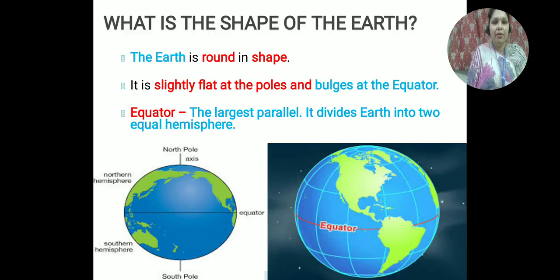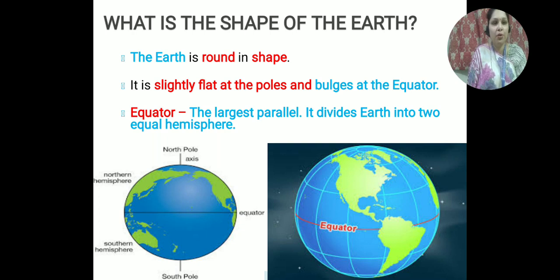Now, tell me, what is the shape of the Earth? Yes, the shape of the earth is round. The earth is round in shape and it is slightly flat at the poles and bulges at the equator. On the left hand side there is a slide which is showing the earth, and earth is slightly flat on the poles.